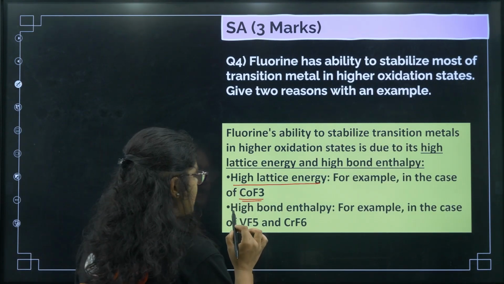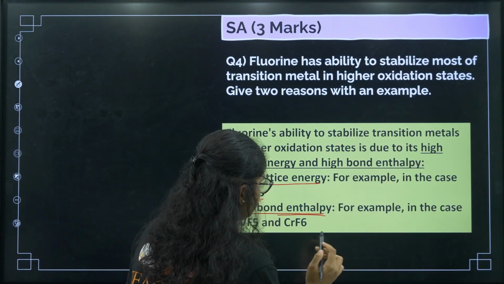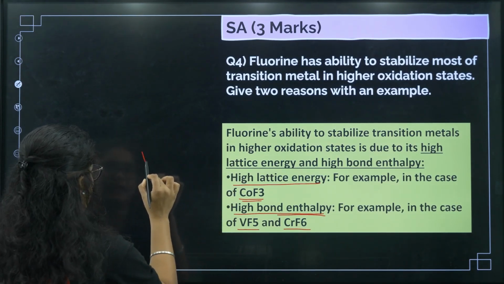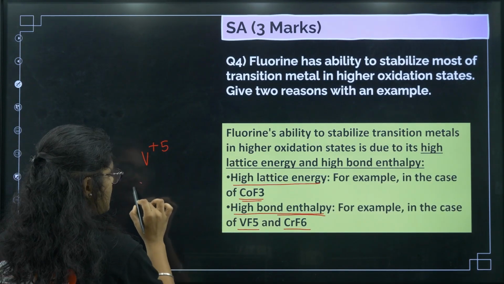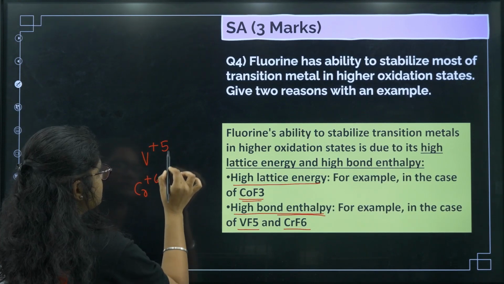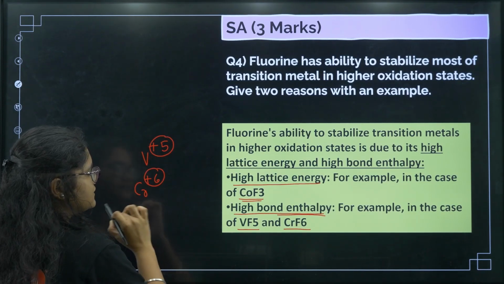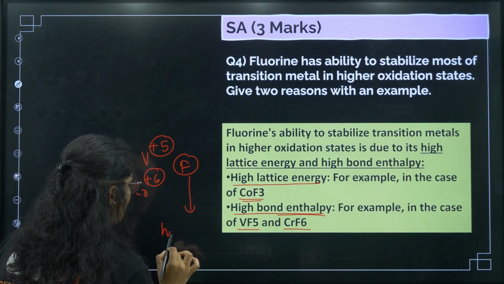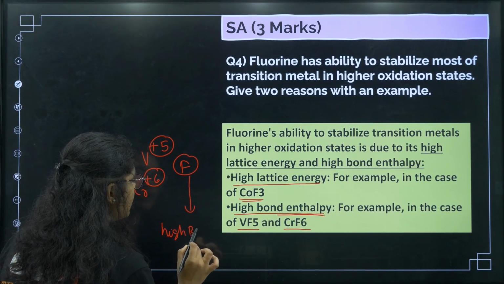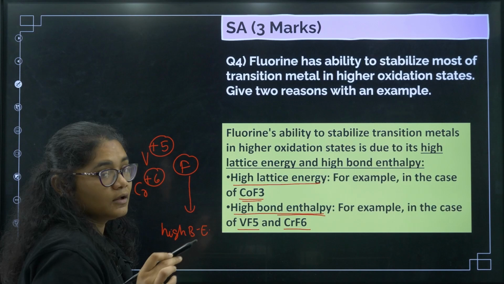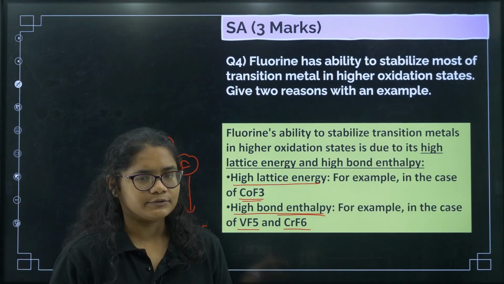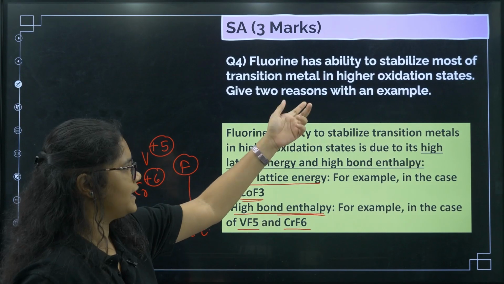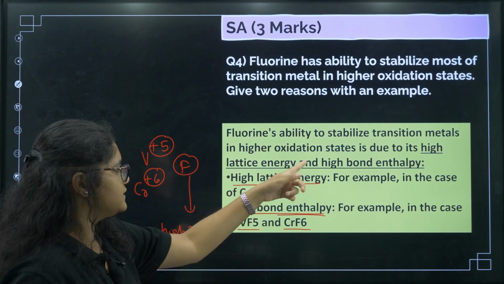Now, if you talk about high bond enthalpy, here the example is VF5 or CrF6. So here also you can see vanadium is in +5 oxidation state, Cr is in +6 oxidation state. These both are high oxidation states and they are stabilized by fluorine. And what is the reason for that? High bond enthalpy. Okay, and if we talk about lattice energy, the example is CoF3. So you need not write the examples much in detail. You can just write any one example. Okay, so two reasons are clear.